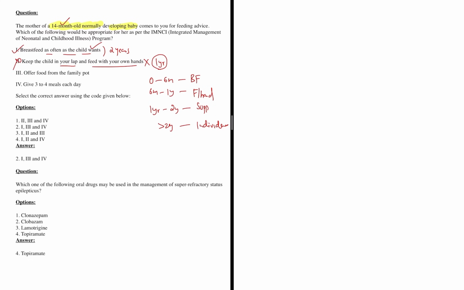So this is wrong. Offer fruit from the family pot, very important. Give 3 to 4 meals each day and 1 to 2 snacks. This is also correct. So the wrong option is option 2. So overall the correct answer is 1, 3, 4. So I would go with option 2 here. Right? Option 2.